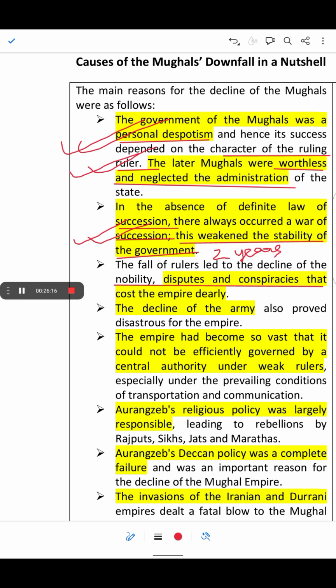The decline of the army also proved disastrous for the empire. The army was very much disorganized and declined in the later Mughal period.